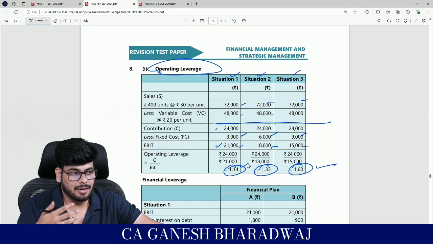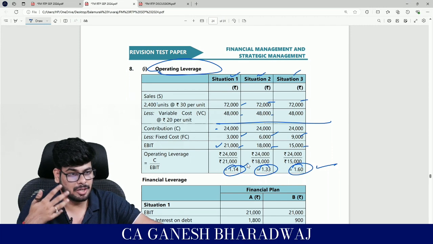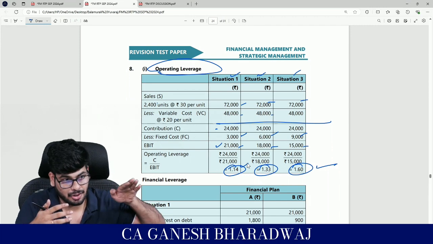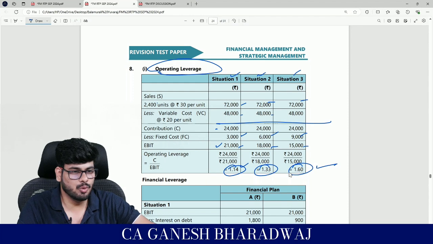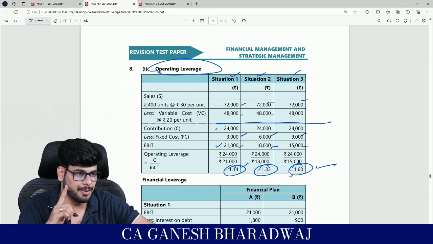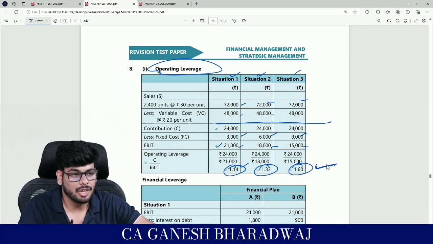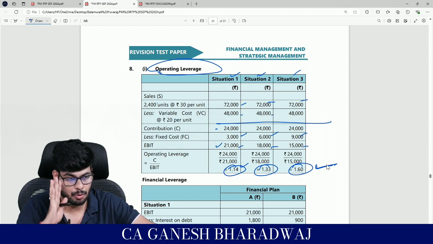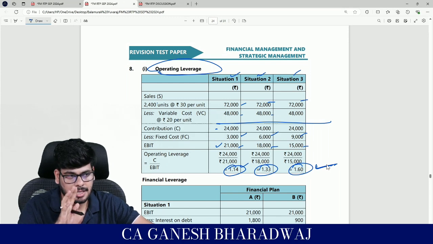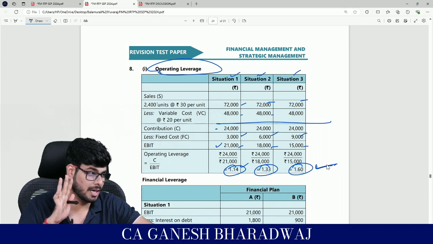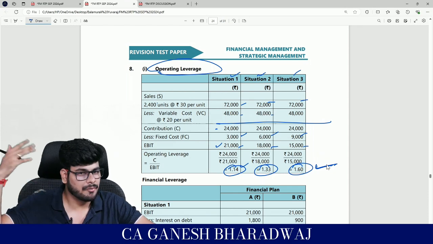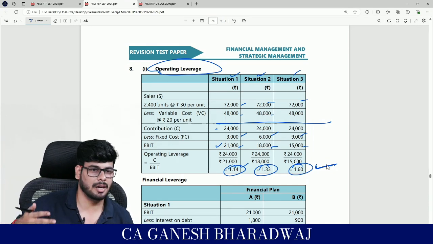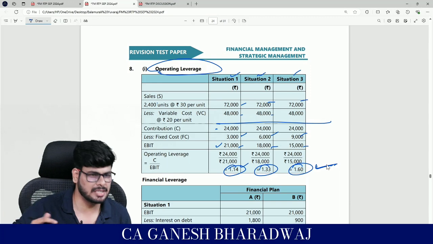If you are looking at investing in a particular company where the industry is on the growth side, and you know that there's sure to be growth in this industry, then your decision will be tilted more towards the company that has a higher operating leverage. Whereas if you are not very sure about it, then you will definitely not go for the one that has a higher leverage. This is how financial planners plan all their finances. Clear with this? This is one of the aspects.